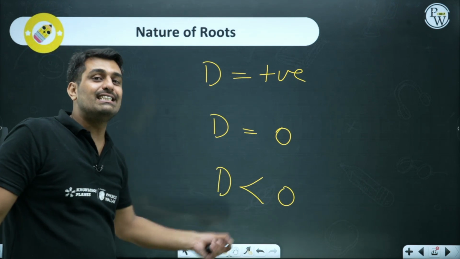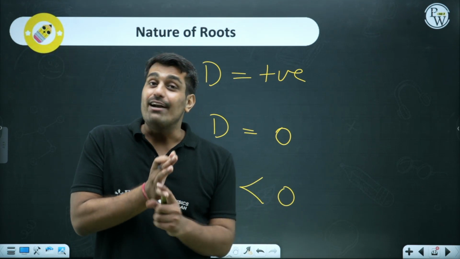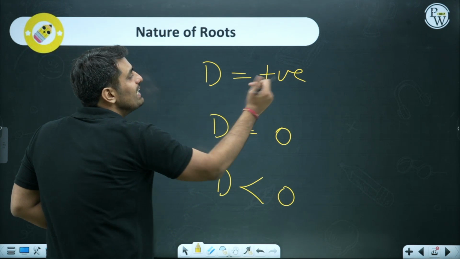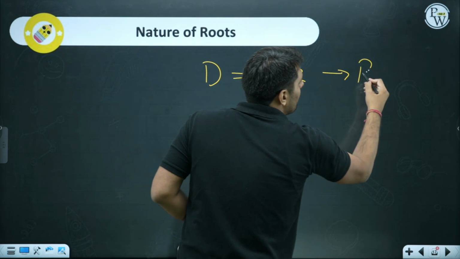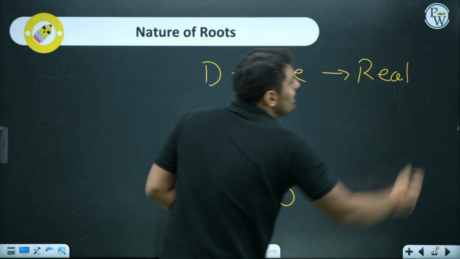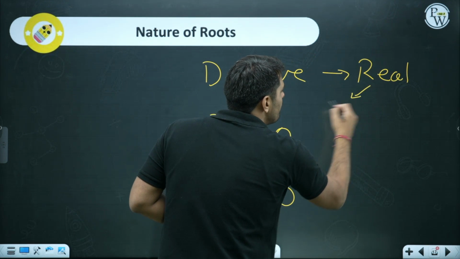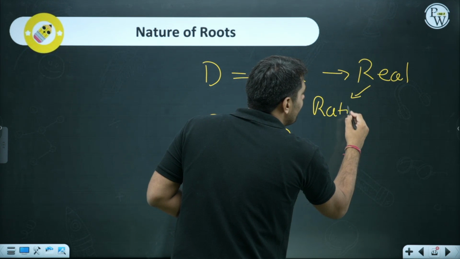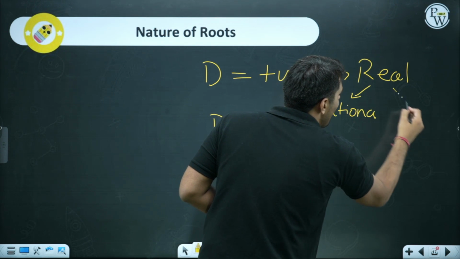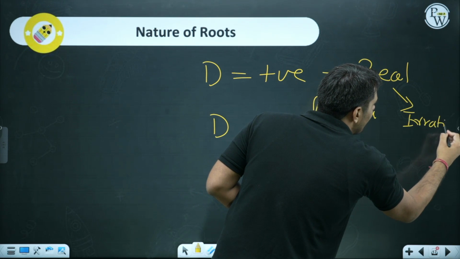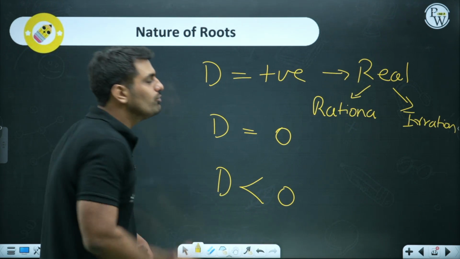All three cases will give you an idea what kind of roots, what kind of solution would be there. In the positive case, it will always be real. But real can be rational as well as irrational. You know, real is made up of rational and irrational.